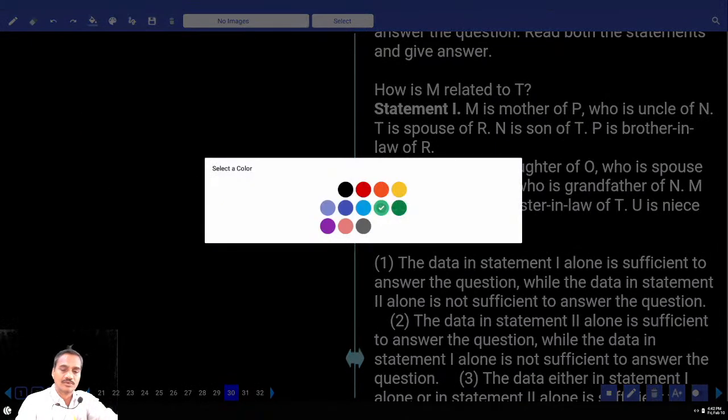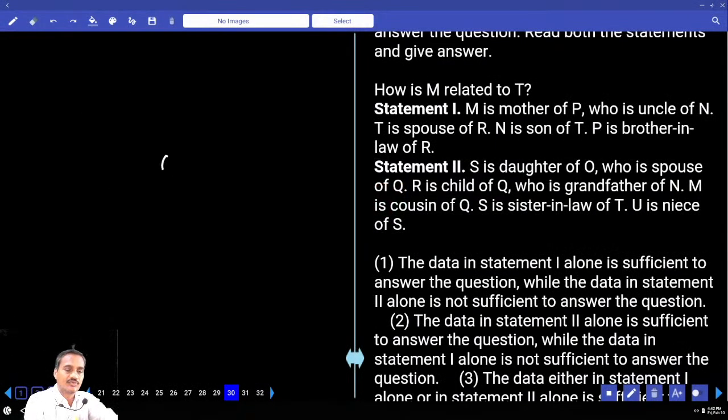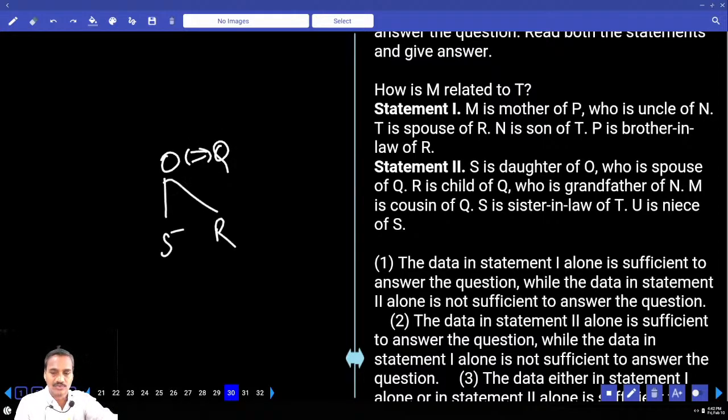Now in this statement 2 alone, S is the daughter of O. O is the spouse of Q. R is the child of Q. Q is the grandfather of N, which means O is the grandmother. N can be the child of S or N can be the child of R.